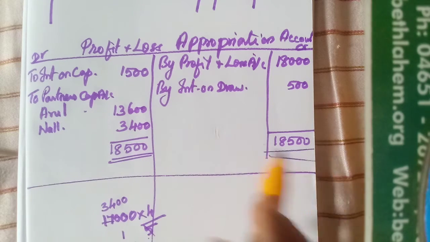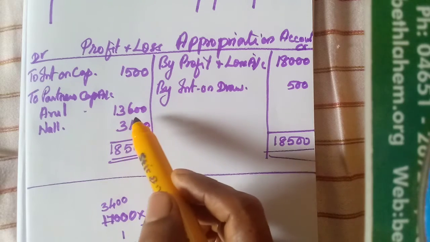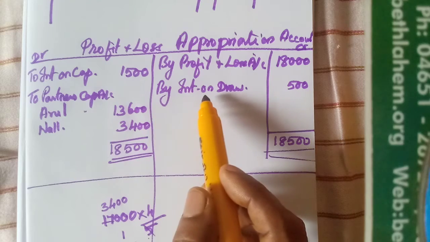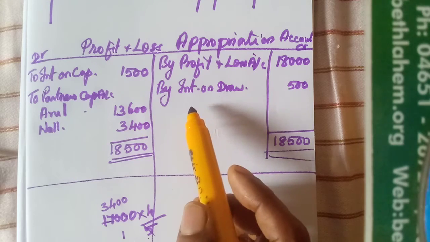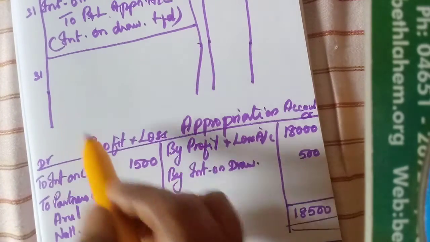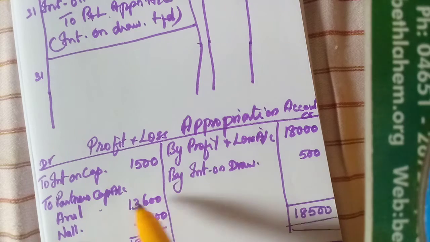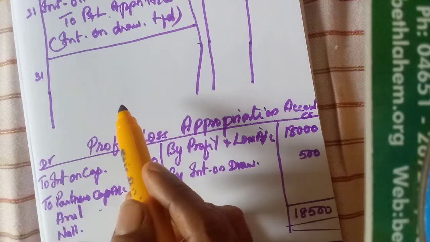Okay, this is the profit and loss appropriation account. Very simple. Sometimes they will ask for 3 marks only the profit and loss appropriation account to prepare, or to prepare the journal entries. Now we have to complete the journal entry, isn't it? Here we have prepared and completed.